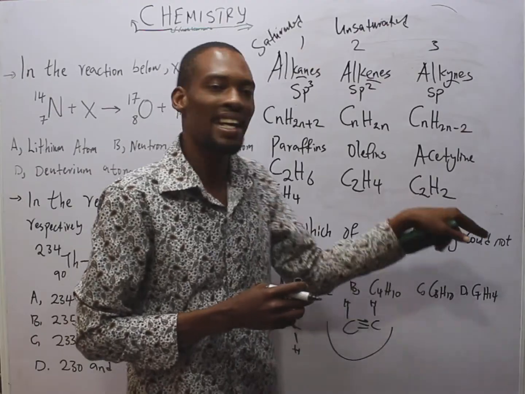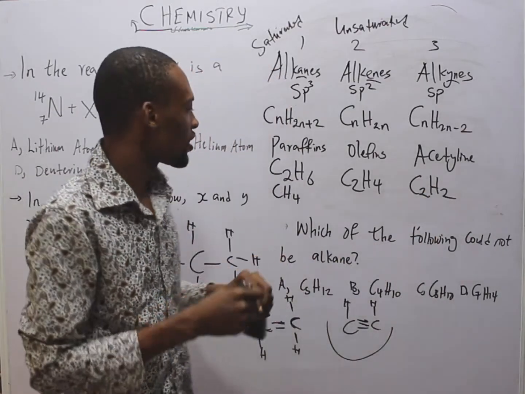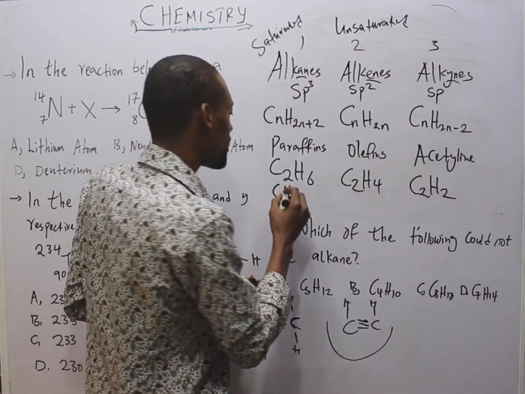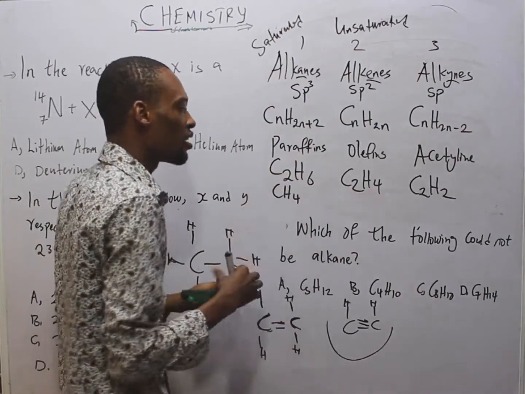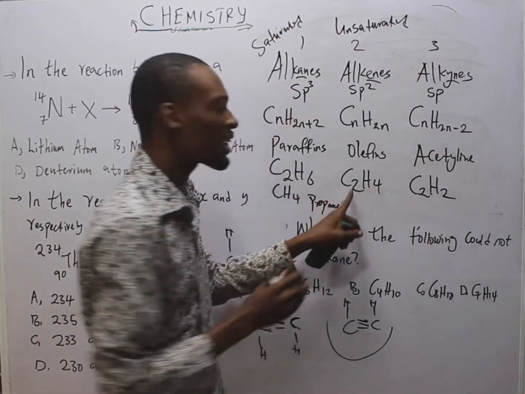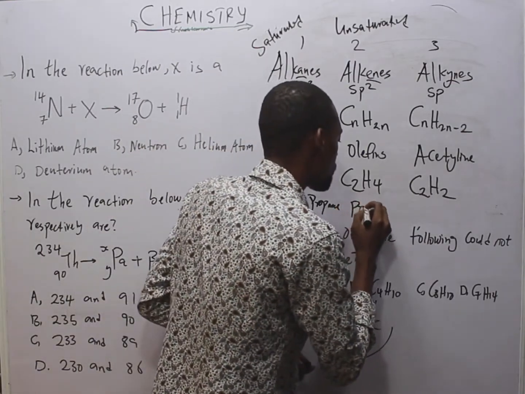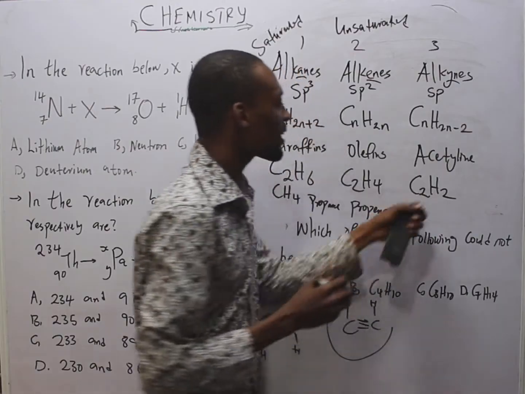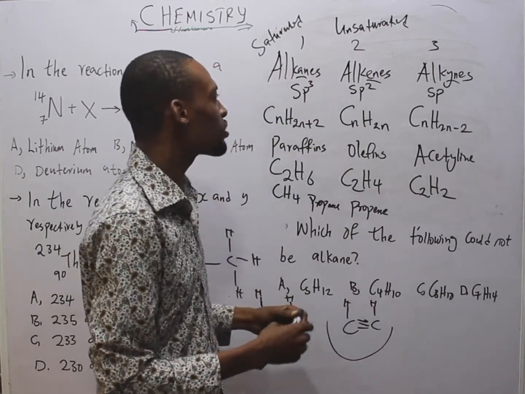This is ethyne, the alkyne. Now if we have 3 carbons, C3, it will be propane; for the alkene, propene; and the alkyne, propyne. With 4 carbons, butane.